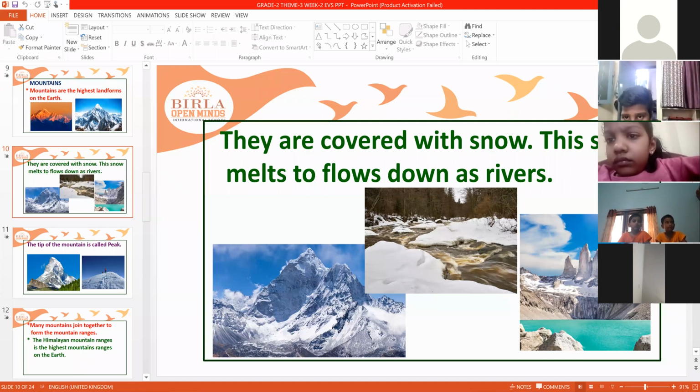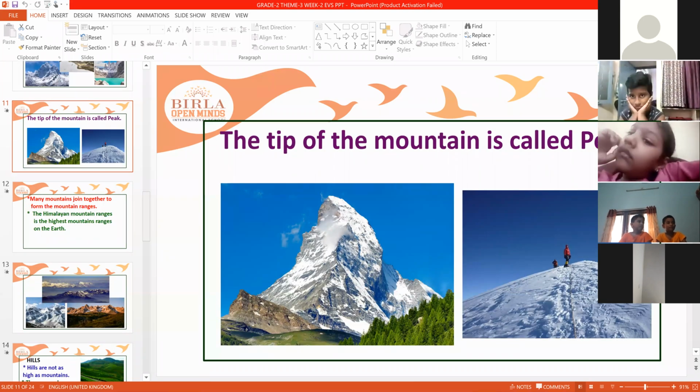Next, the tip of the mountain is called peak because it is the end part of the mountain. That's the reason it's called a peak.